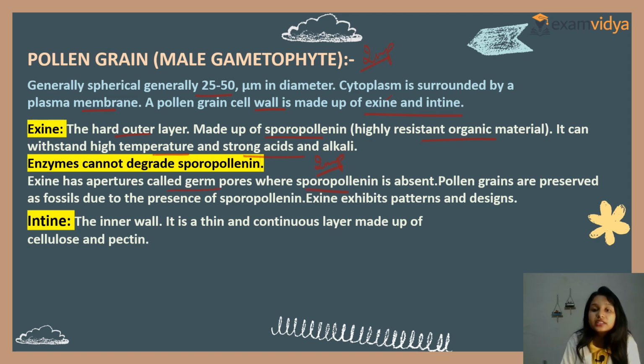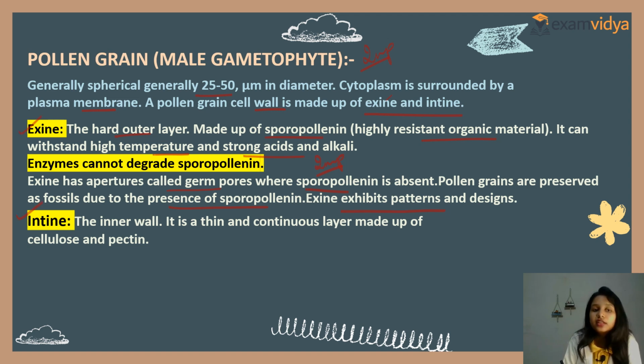Pollen grains are preserved as fossils due to the presence of sporopollenin. Why? Because it is a highly resistant organic material. That's why it can be preserved as fossils for years. Exine exhibits patterns and designs.